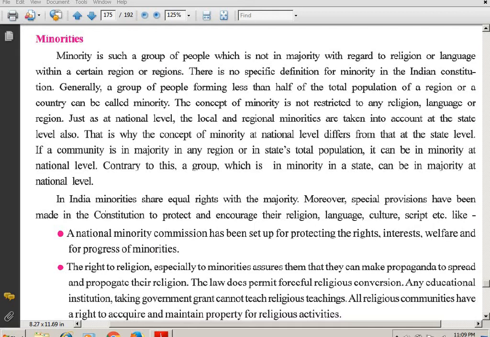In India, minorities share equal rights with the majority. Moreover, special provisions have been made.